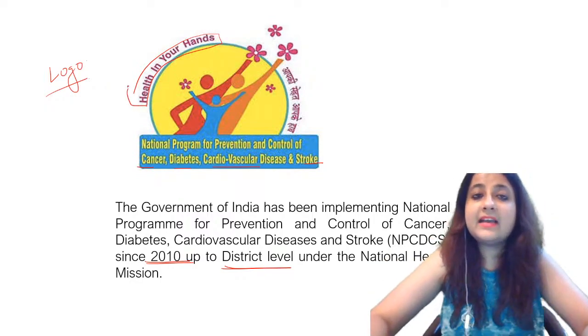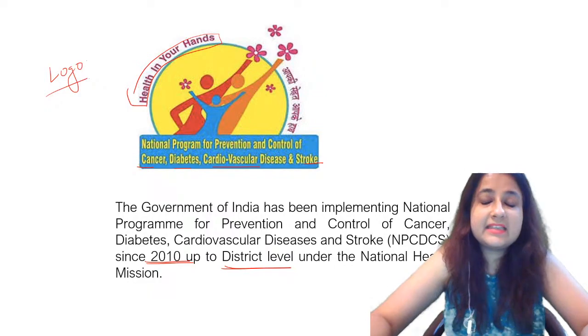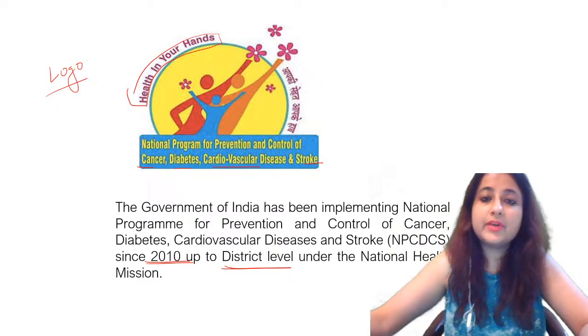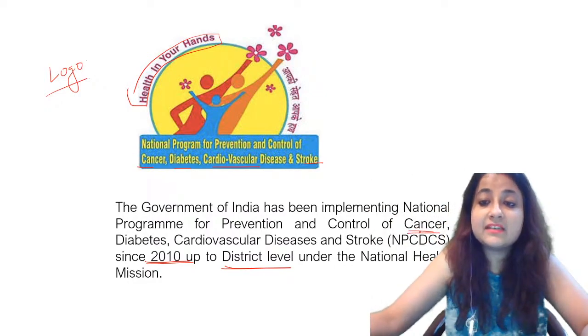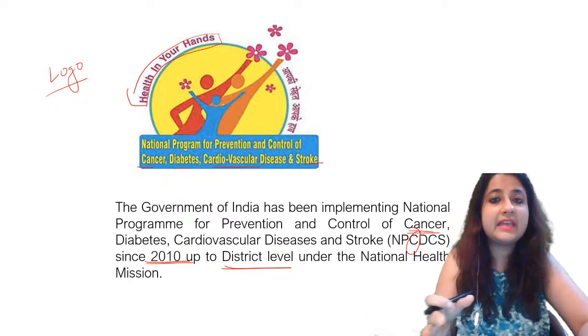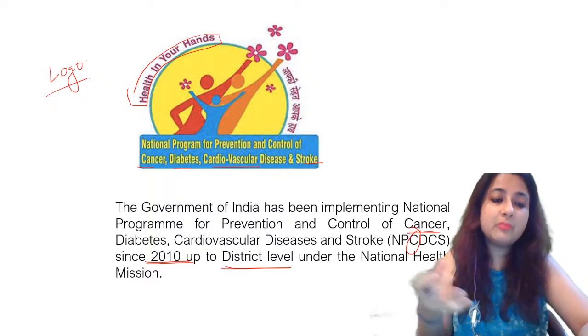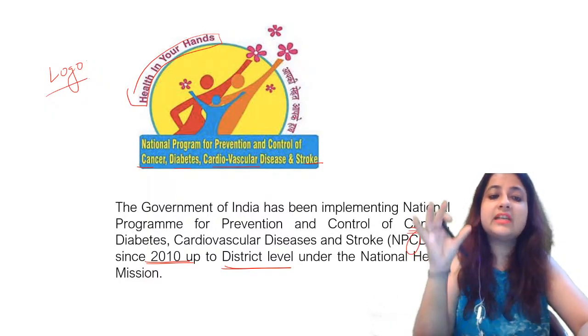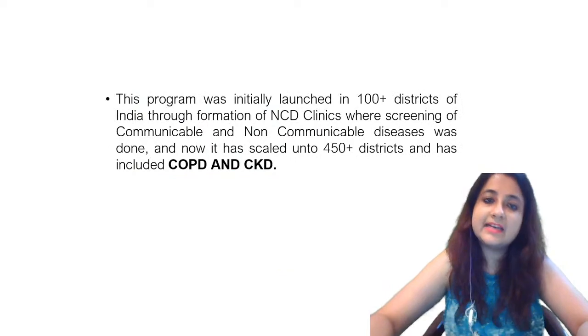What other question can come from NPCDCS? The cancer component was not a part of this program from the very beginning. If they ask what modification was done later, the cancer part of the program was added later.